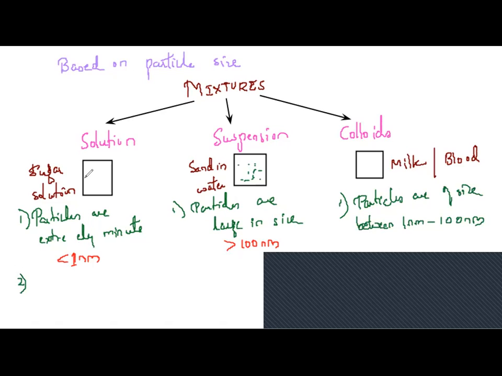Now, if we cannot see them, can I separate them by normal filtration and all? No, I cannot separate them by filtration. If I want to separate them, they can be separated by evaporation or some chemical techniques are required. Whereas suspensions can be separated by filtration, or you can say sedimentation and decantation. We use this only, right?